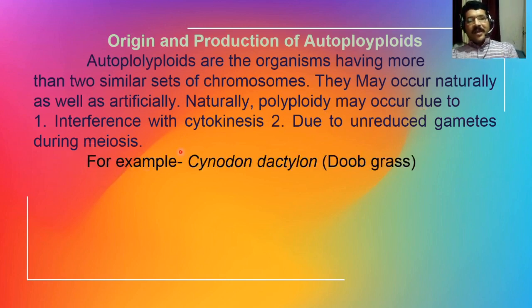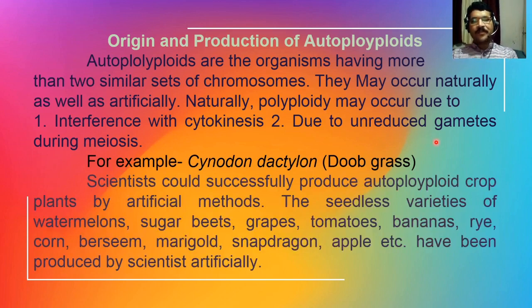A very important classical example of autopolyploidy is Cynodon dactylon, generally known as doob grass. Like this, scientists could successfully produce autopolyploid crop plants by artificial methods.